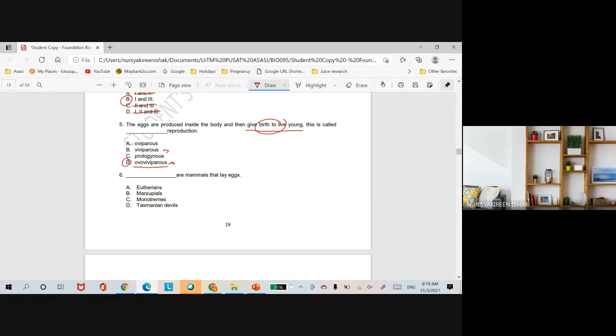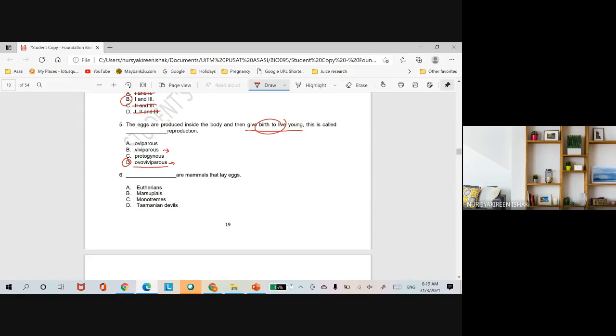Okay, for organism that undergoes viviparous, so these are organisms that have uterus. Okay, they have uterus, and then the baby develops inside of the mother's uterus. Okay, it depends on the nutrition from the placenta. And then when the baby is ready, okay, so it will come out through the normal birth lah. Okay, birthing. So this is, for example, you have the mammals.